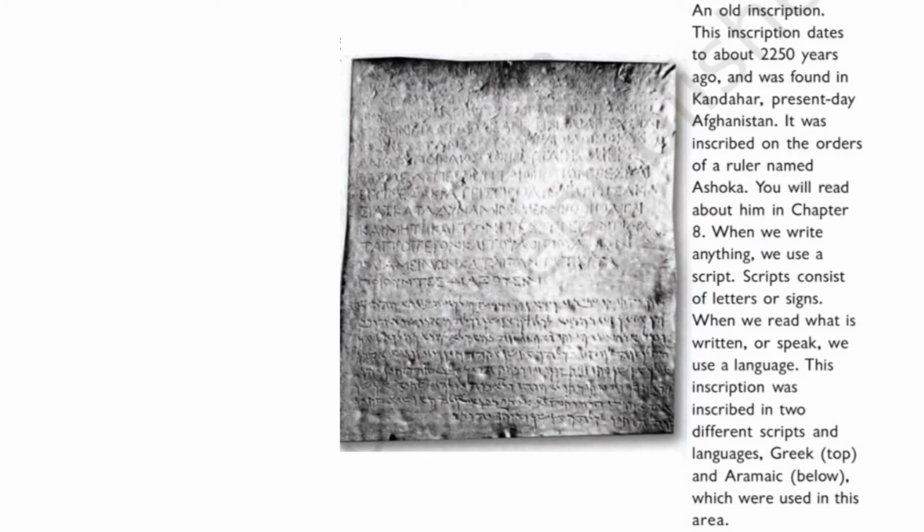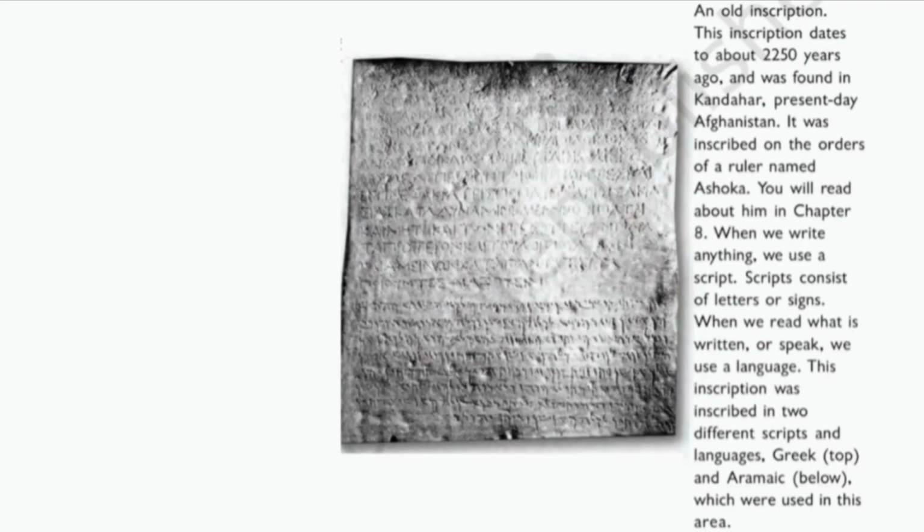An old inscription dates to about 2250 years ago and was found in Kandahar, which is in present-day Afghanistan. It was inscribed on the orders of a ruler named Ashoka, whom you will be learning about in chapter 8. When we write anything, we use a script. Scripts consist of letters or signs. When we read what is written or speak, we use a language. This inscription was inscribed in two different scripts and languages, Greek at the top and Aramaic below, which were used in this area. That means the language used in Kandahar.